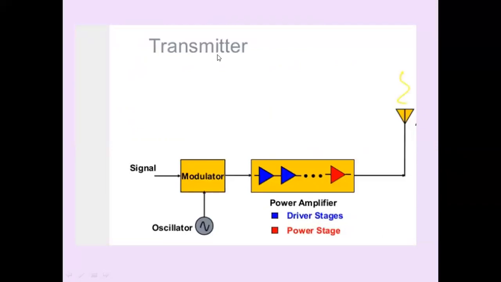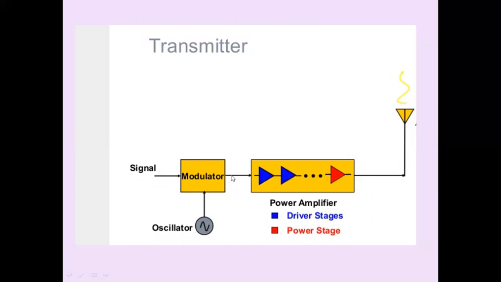The same thing is shown in another diagram. We have a signal. Then it is applied to a modulator. This oscillator generates the carrier. With the help of the carrier, the message signal is modulated. Then it is applied to driver stages. We cannot directly connect the power amplifier to the modulator.